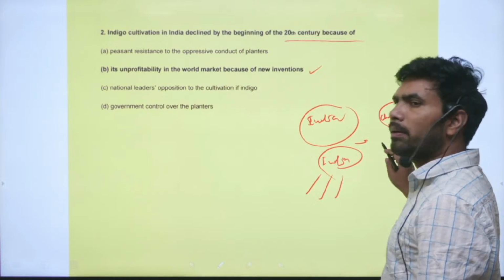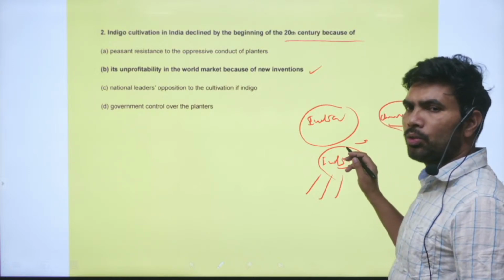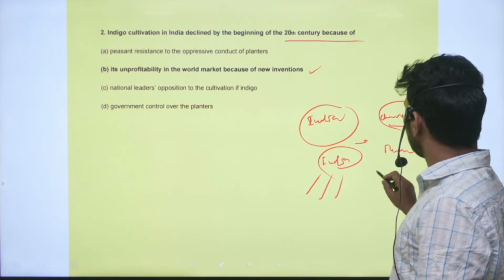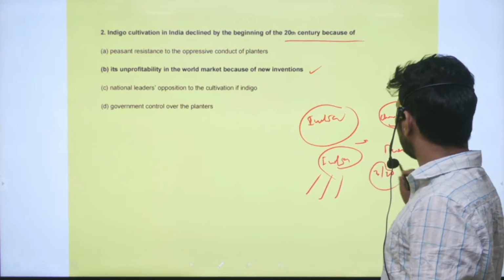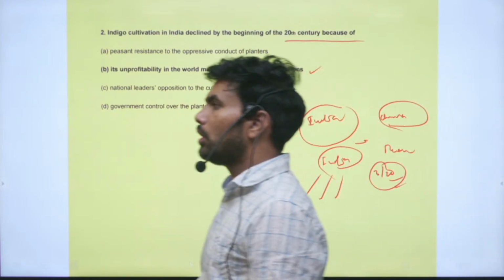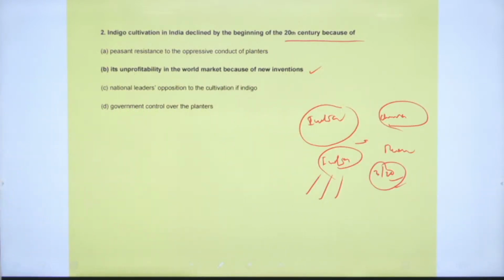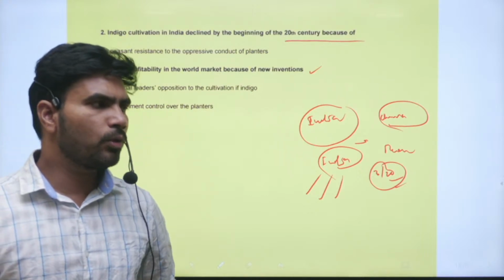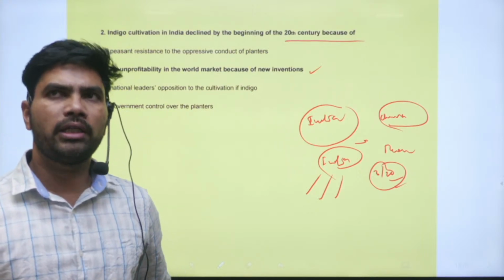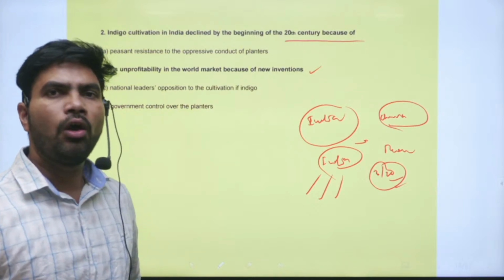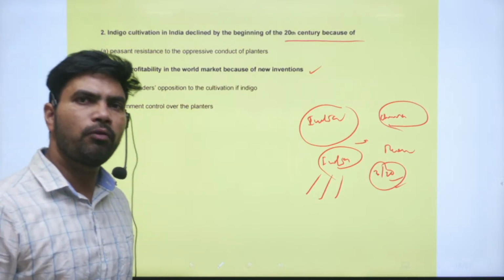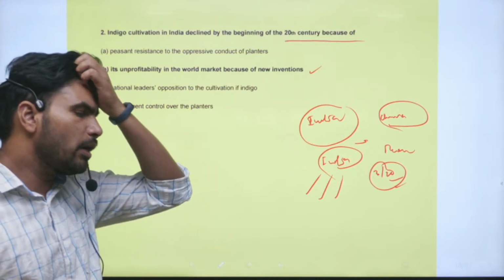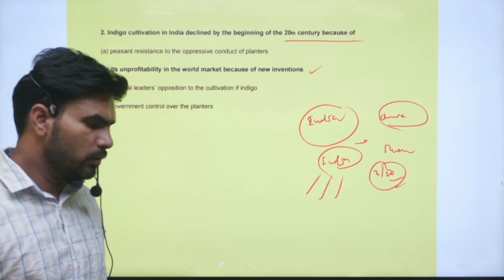The system by which Indian farmers had to grow it is known as Teen Katiya. Three out of twenty parts of their land, the farmers had to grow indigo. It was quite uneconomical for the Indian farmers. The farmers were poor and wanted to produce food grains, but the British planters used force against them and made them cultivate indigo.